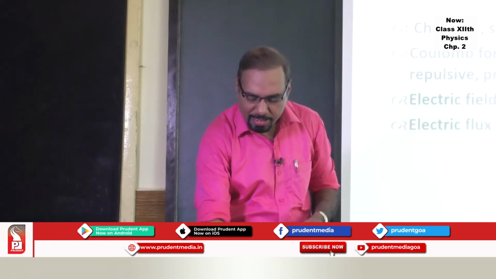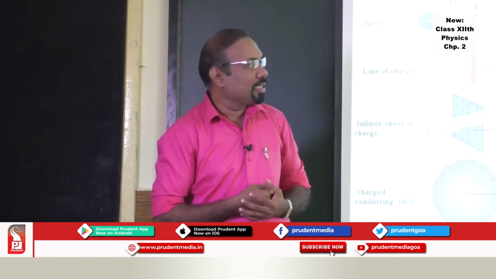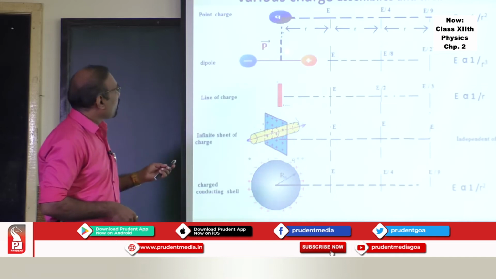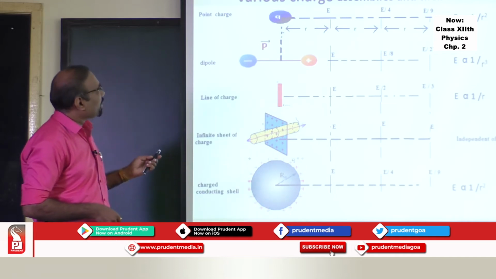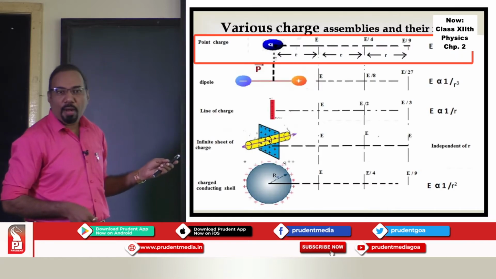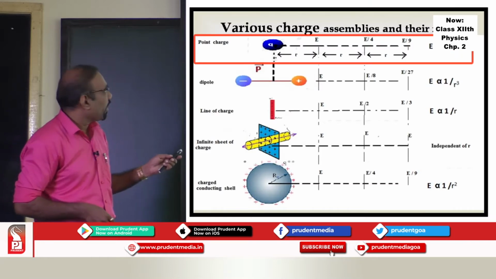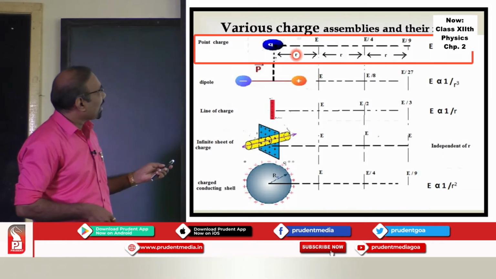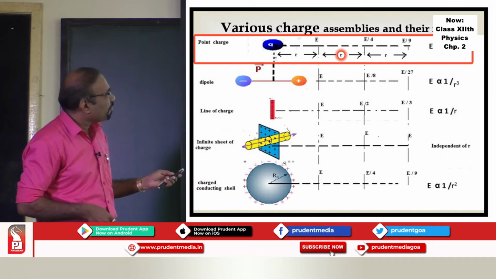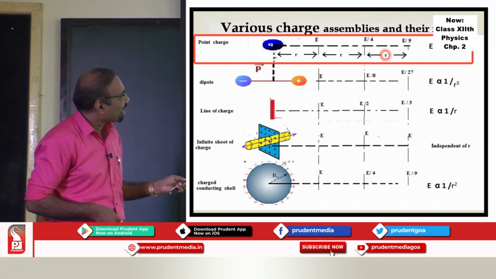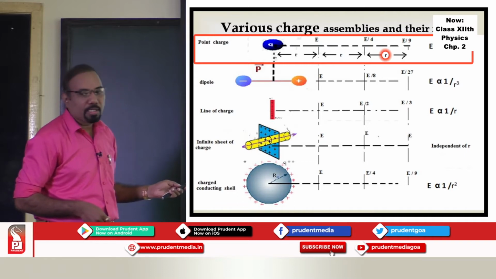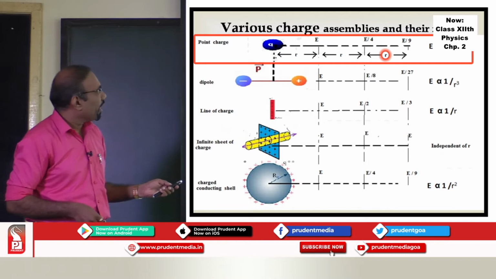Now to summarize, let me show you the various charge assemblies that we discussed. The first charge assembly we discussed was the point charge, and due to a point charge we have the field given by the formula 1/(4πε₀) q/r². So at distance r, the electric field is E. Then at distance 2r, the electric field will be E/4. At distance 3r, the electric field will be E/9, because the electric field is inversely proportional to the square of the distance.